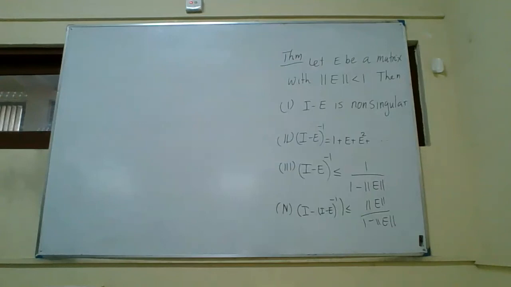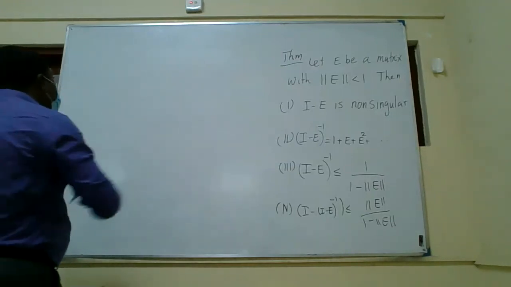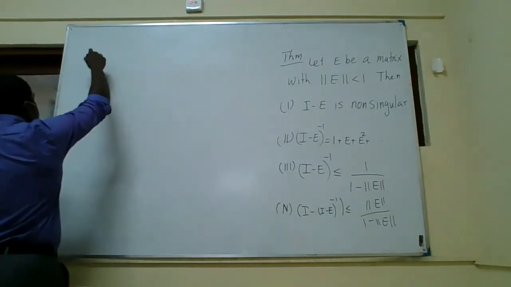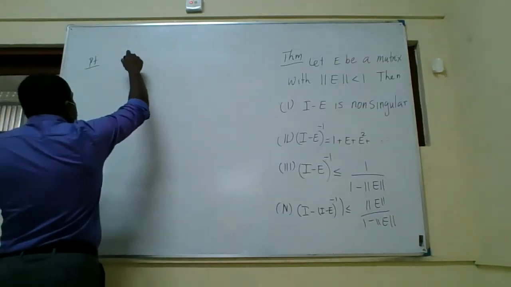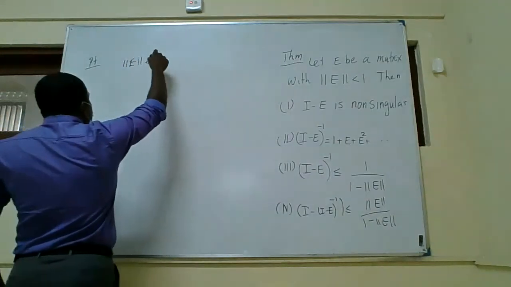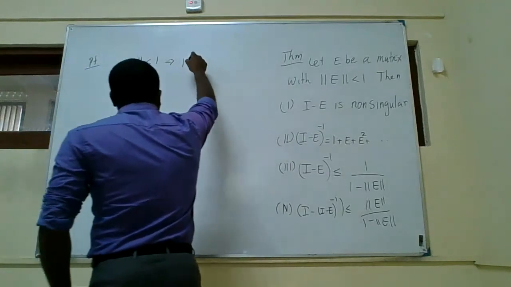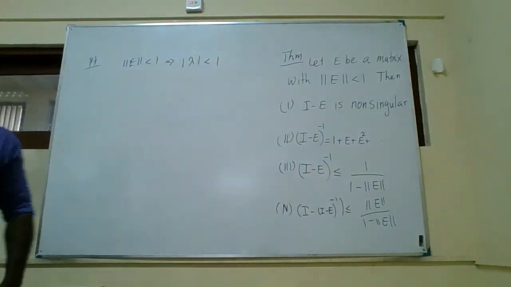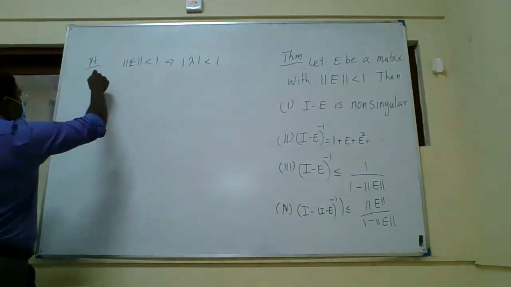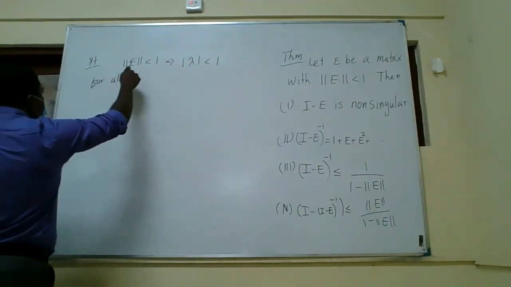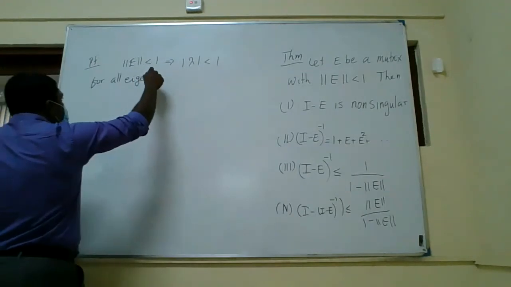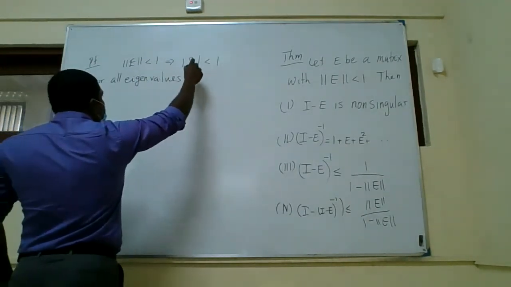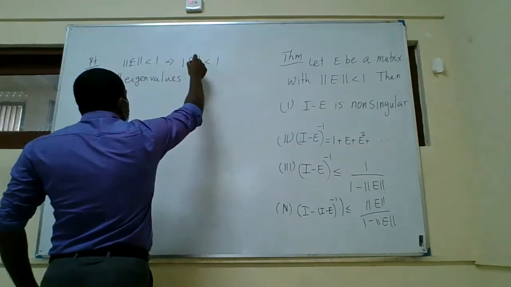Let us prove one by one, because all of them are a consequence of the previous result. Because norm of E is less than 1, the absolute value of this is less than 1, for all, so let's say lambda.